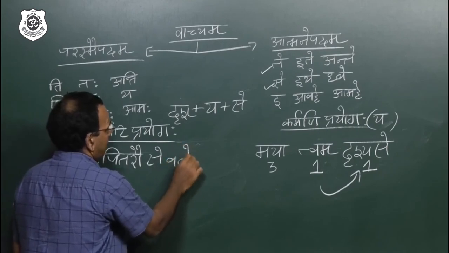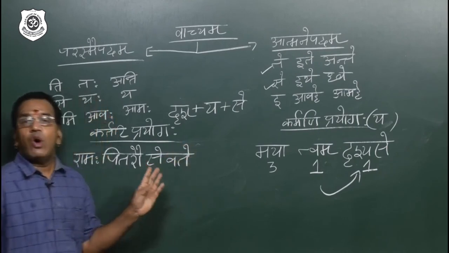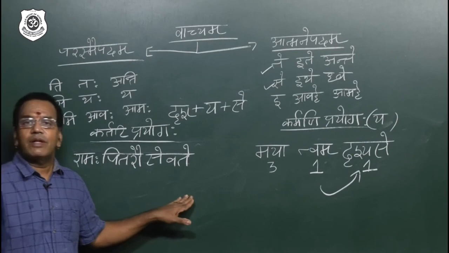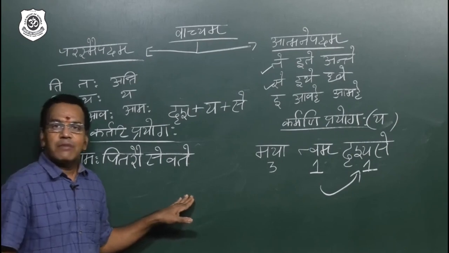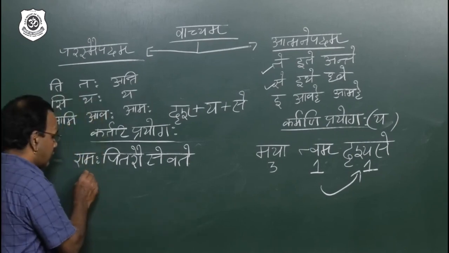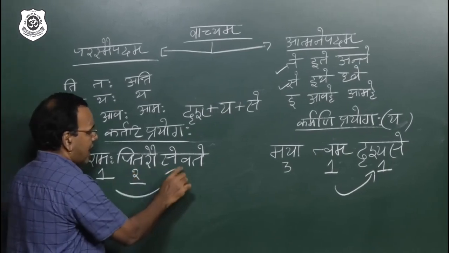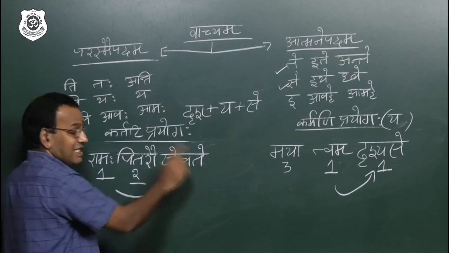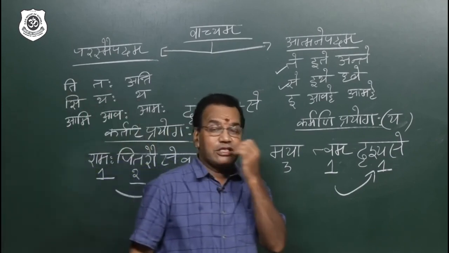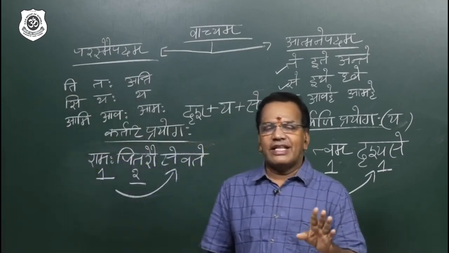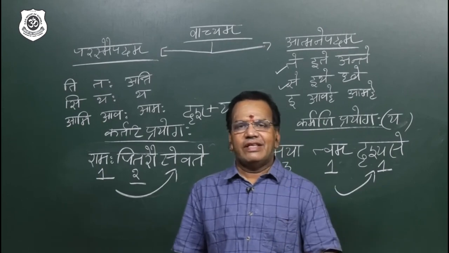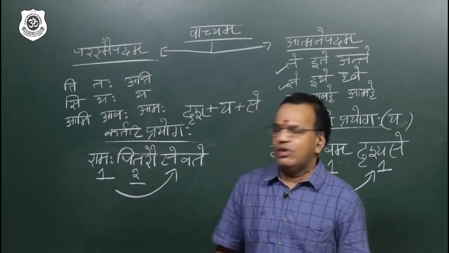Now what happened? This is pure atmanepadi. The sevate verbal root is pure atmanepadi, and I am sure you are able to understand Ramaha is singular, pitarau is dual, and the verb is reacting te. Atmanepadi, I just use the formula, not anything else. Sevate, sevete, sevante, it is a pure atmanepadi verbal root.